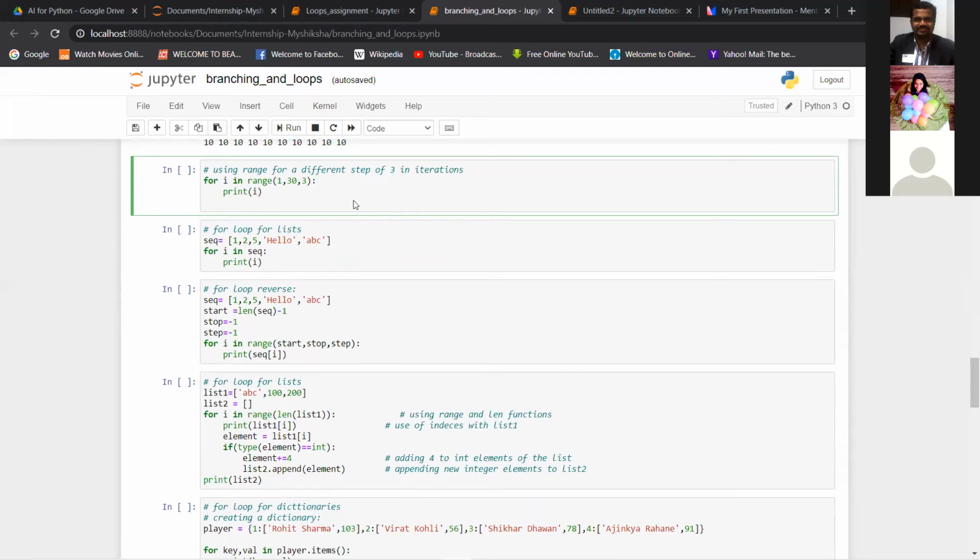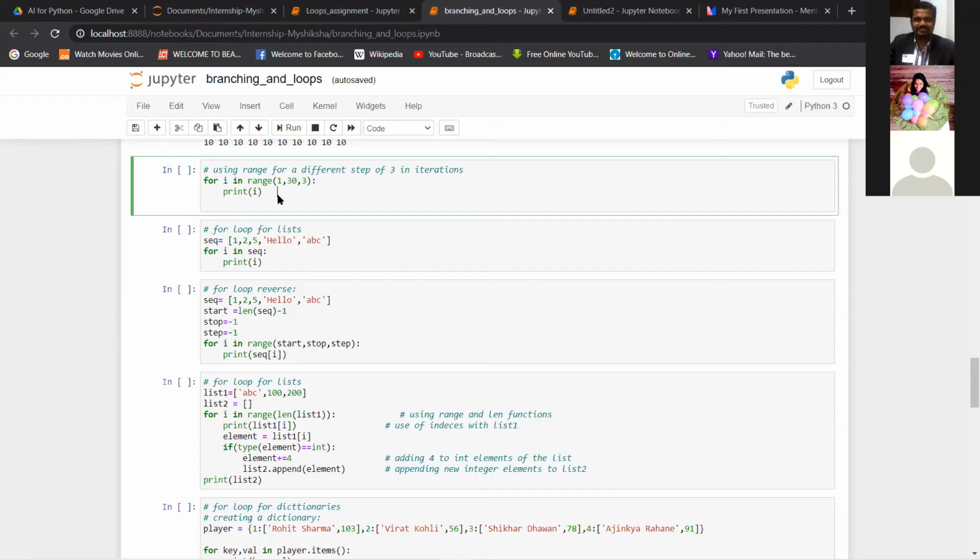So we'll go to this simple for loop again. So now, as we have learned in the range function on Tuesday, I have given here the step size. Okay, so if you want your numbers to be in a certain step size, like here I have given 3. So what will happen is, the first number, the starting point, is 1 and the end point is 30. Okay, so the step size is 3. So it will print numbers.